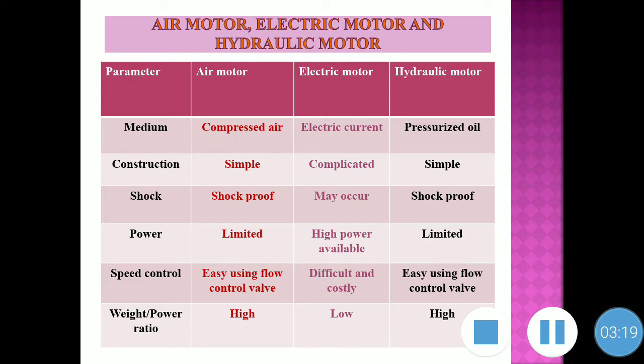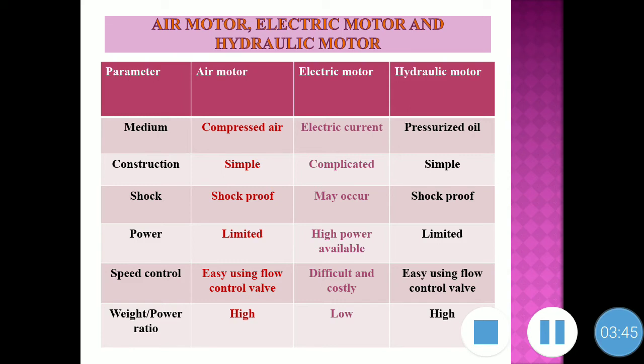If we talk about the shockproof ability, the air motor and the hydraulic motor are more shockproof, or better, as compared to the electric motor. If we talk about the power, the air motor and the hydraulic motor have limited power, while the electric motor has high power available.